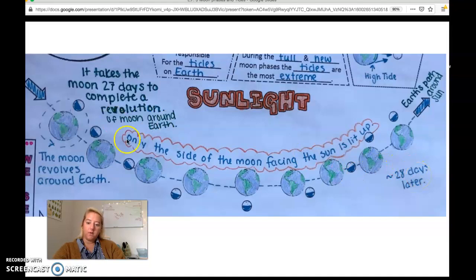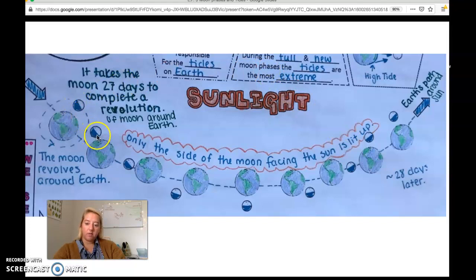What I want to bring your focus to first, please, because these are open circles for you, is the idea that only half of the moon is lit up from the sun. So only half, and that half is the side of the moon that's facing the sun. So at any given time, no matter how much of the moon that we see on Earth, how much is lit up to us, half of it is always lit up. So that's what this is showing you right here.